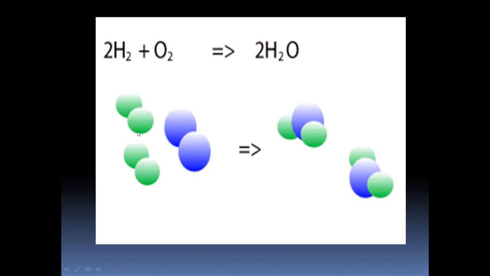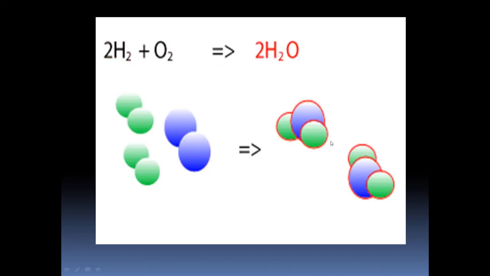To represent hydrogen, I am using the symbol H2. To represent oxygen, we use the symbol O2. Don't you think it is easy to understand and practice and learn? Yes. So, instead of writing hydrogen and oxygen gas in words, we can simply represent it as H2 and O2.